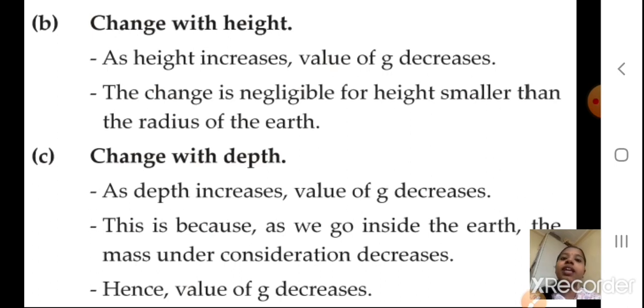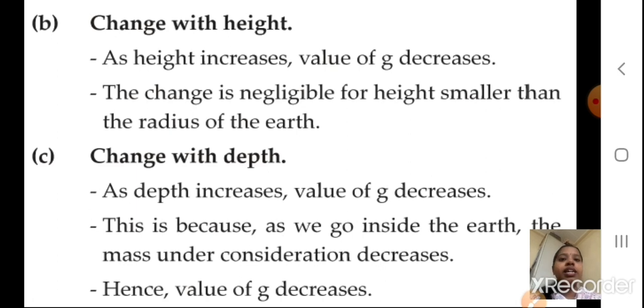Next is change with depth. As depth increases, the value of g decreases. As we go deep inside, the value of g will go on decreasing. Okay, this is because as we go inside the earth, the mass under consideration decreases. What is the reason for this? As we go deep inside the earth, the mass which we are going to consider goes on decreasing. Hence the value of g decreases. I hope you understood these 3 points.